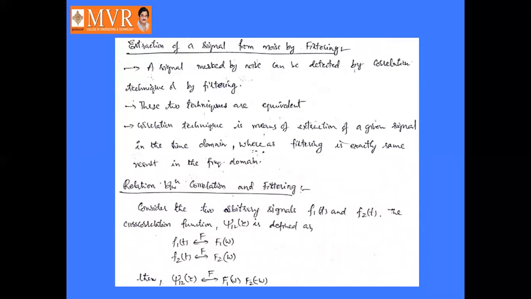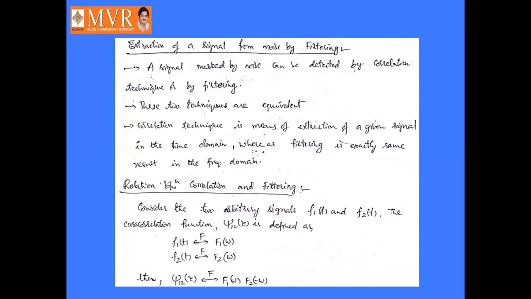Next technique is the filtering technique: extraction of a signal from noise by filtering. This is another technique. Earlier we discussed the correlation technique, which is a very powerful technique, and the second one is the filtering technique.